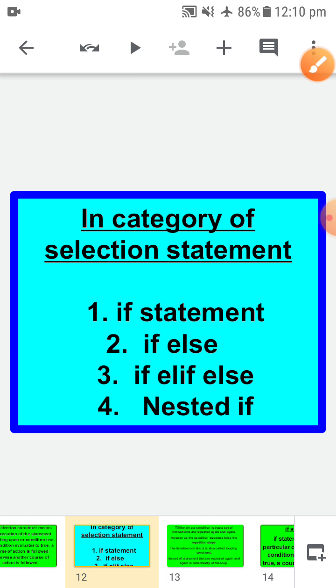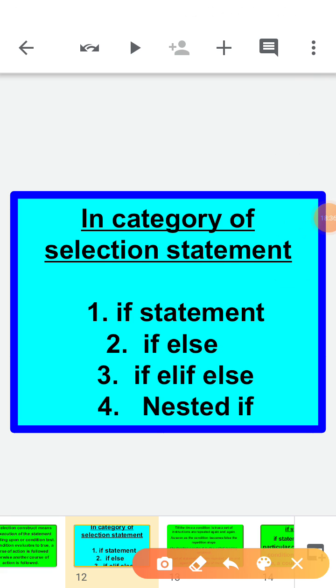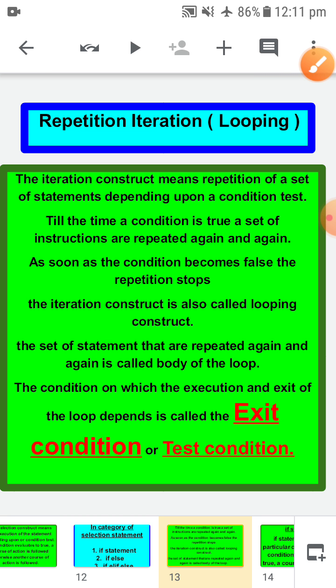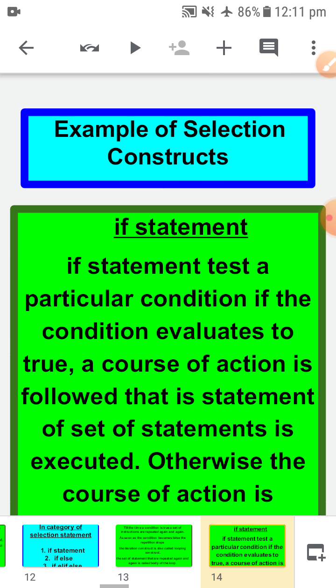In the category of selection statements, we have four types: if statement, if else, if elif else, and nested if. Today we are going to discuss only if. In the next video I will take the rest of them. Now let's try to understand what the if statement is.